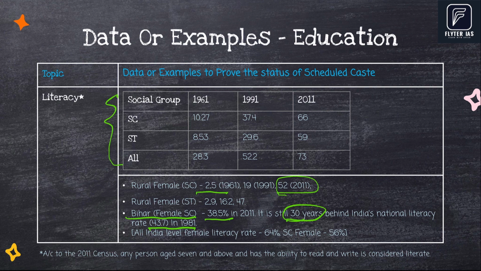If you want to highlight the concept of dual burden, compare the All India female literacy rate of 64% in 2011 with SC female literacy at 56%. For women, there is a lower literacy rate compared to men. For SC women, the literacy rate is even lower.